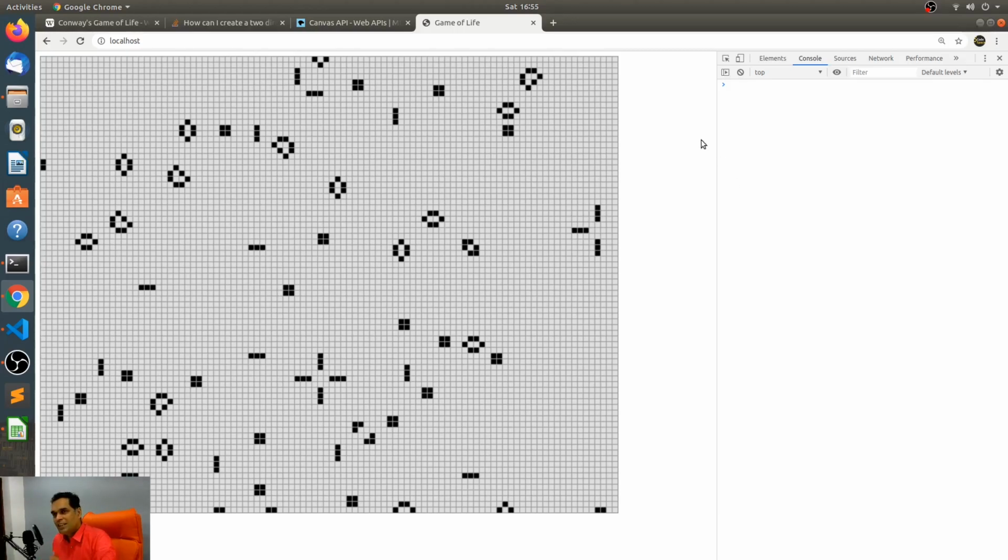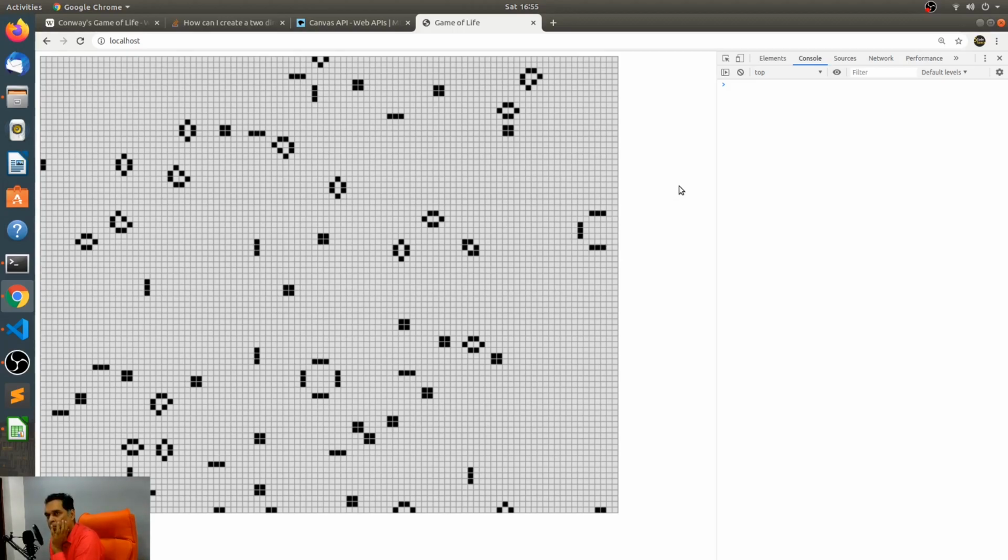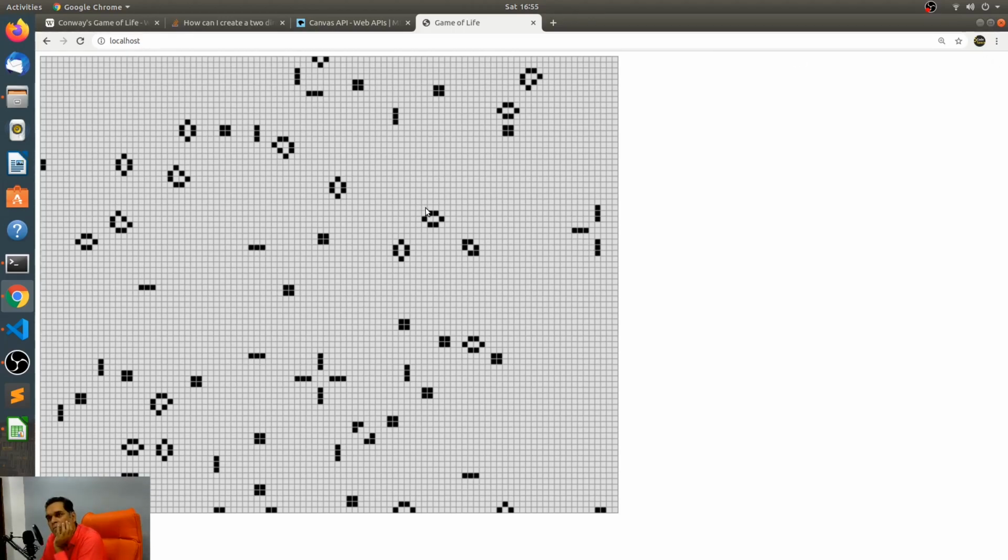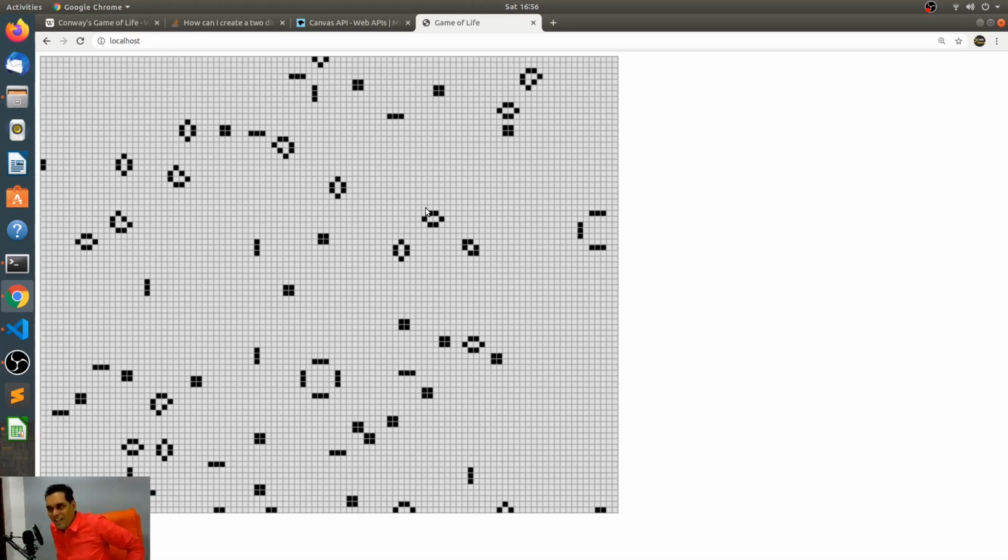Maybe we should also note down after how many generations we have achieved equilibrium. Or can we know that we have achieved equilibrium? No, we cannot. That will be a complex thing to determine. This one is easy to see. I think it was Alan Turing who asked this question: how do you know that a program has completed execution? That's actually one of the halting problems, the halting problem. So how do you know that this is stable?